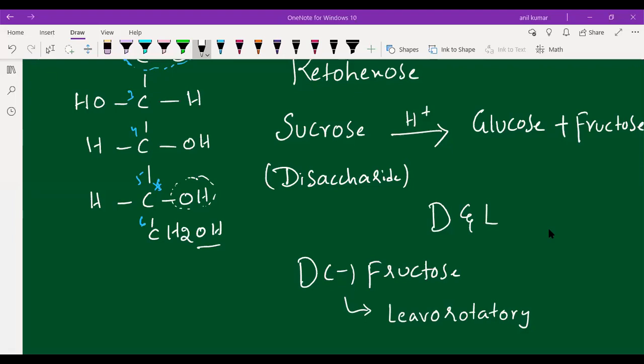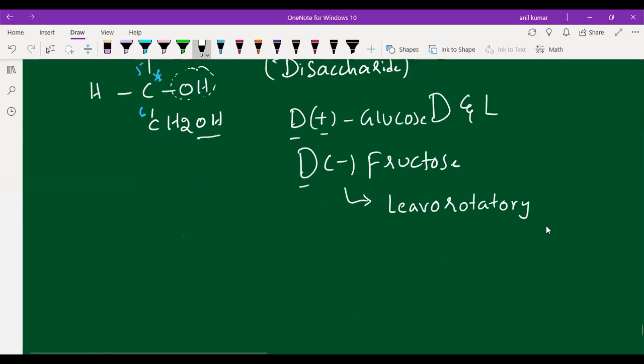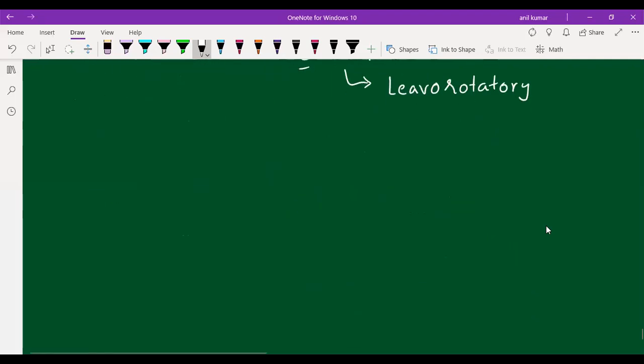That is the difference, and both have the same configuration. Glucose is D, fructose is also D. D plus glucose and D minus fructose: both are D, but glucose is dextrorotatory and fructose is levorotatory. I hope you understood, students. Now let us go to the structure of fructose. Like glucose, it is able to exist in two cyclic forms.